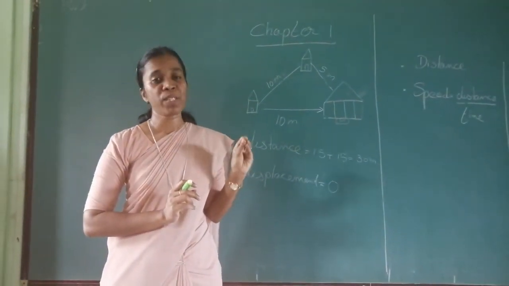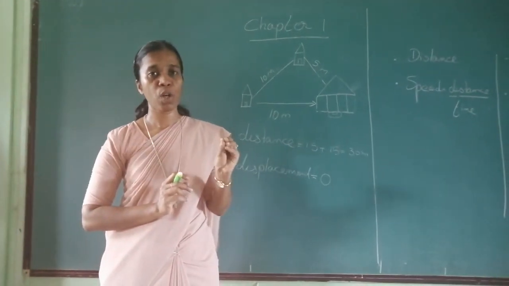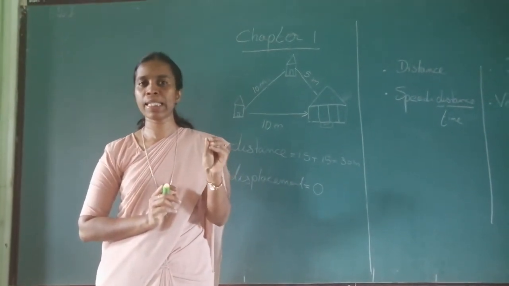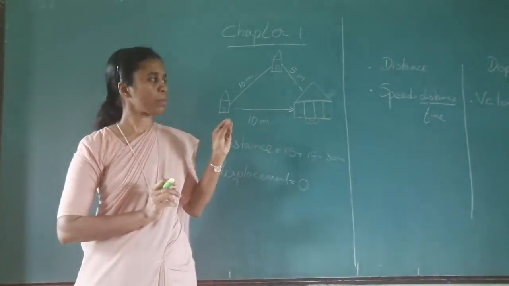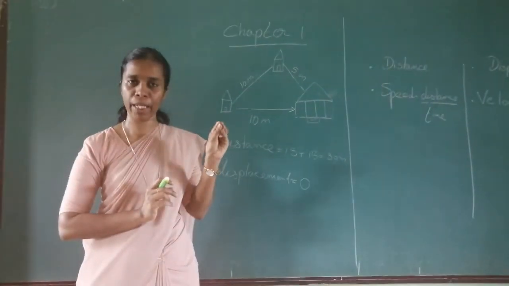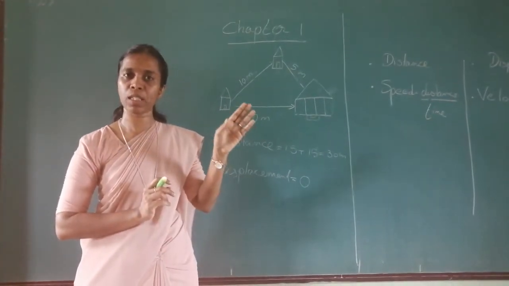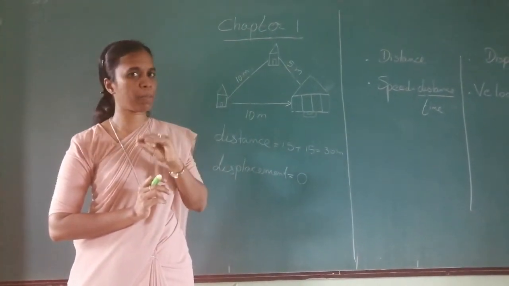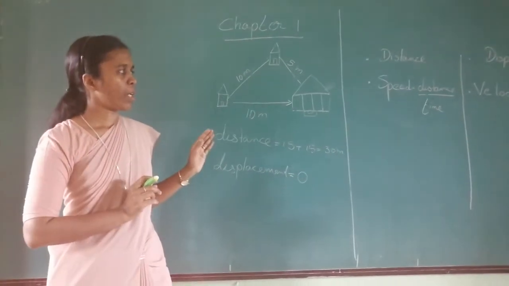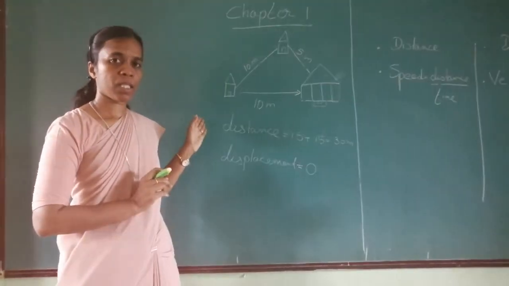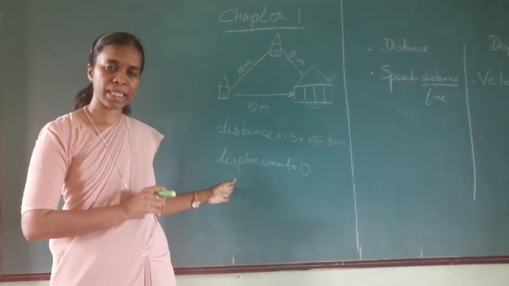Now, whenever we speak of science, we always use the SI system for the units. It is the MKS system. Whatever we write, we will be using the units meter, kilogram, seconds. So please remember that. Okay. Now, we have already learned about distance. We have also spoken about displacement.